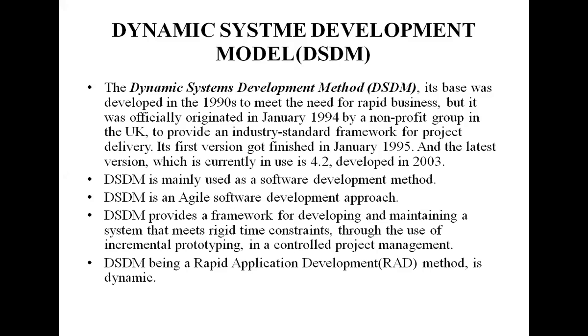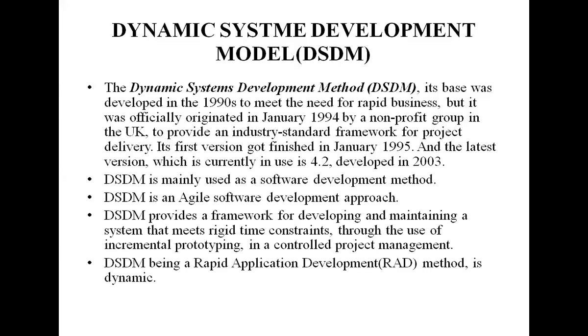DSDM is for developing software and non-IT solutions. This method is particularly useful for systems to be developed in a short time span, where the requirements cannot be fixed at the start.